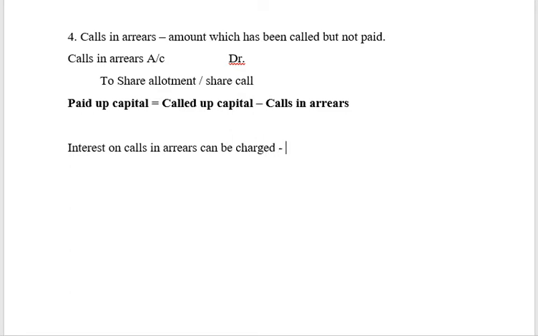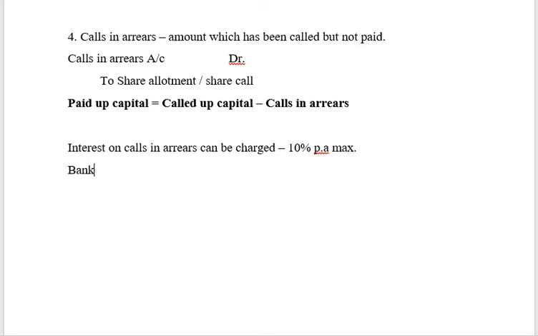What will be the interest? At a maximum of 10% per annum. Maximum of 10% per annum. So if the person is going to come and pay this call money, then, if the law permits or if my bylaws permit, I can charge interest and collect this amount along with interest. So for the company, this interest becomes an income.